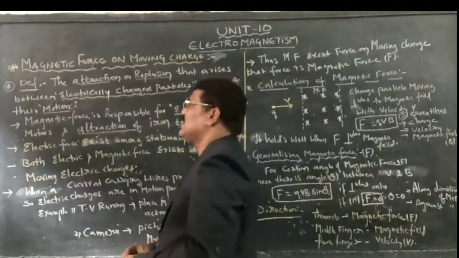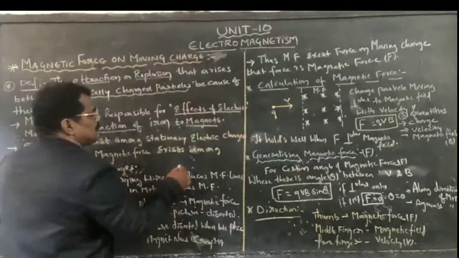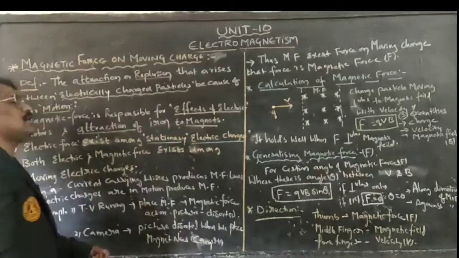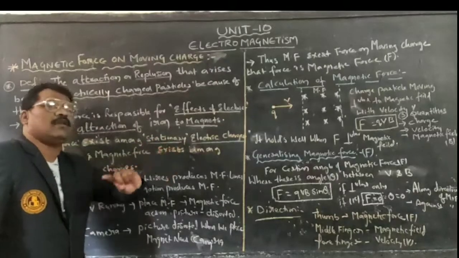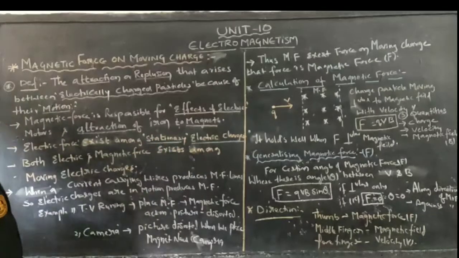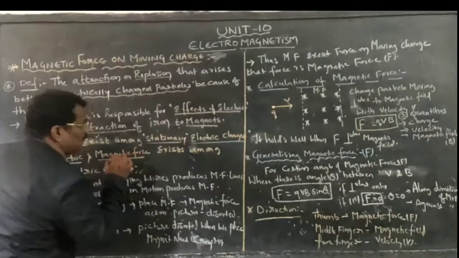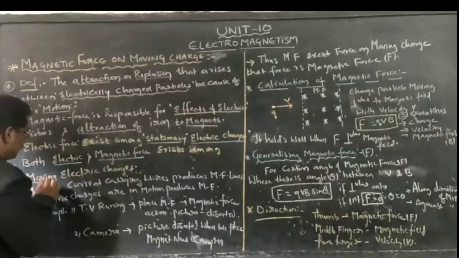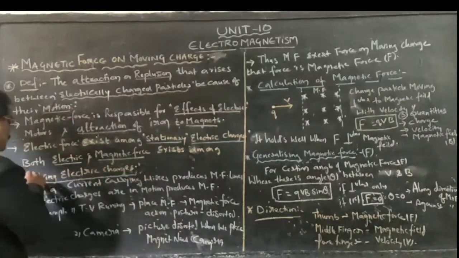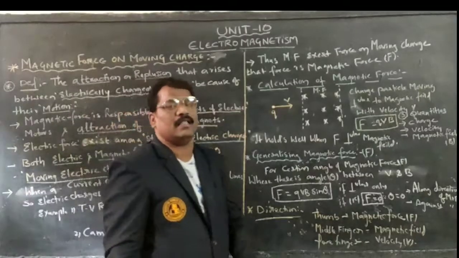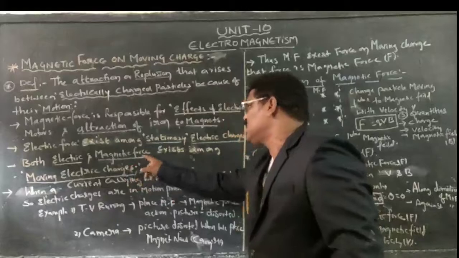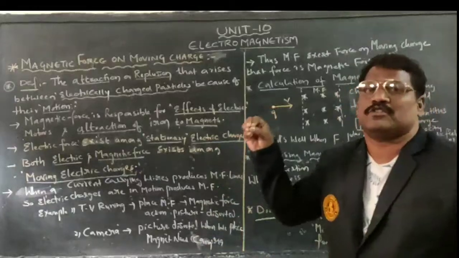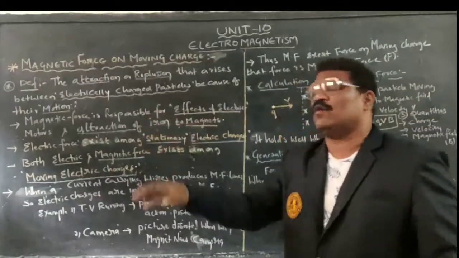Coming to electric force. Electric force exists among stationary electric charges only. They all are stationary; they cannot move from one place to another place. Whereas when both electric as well as magnetic force exist among themselves, they attain one nature, that is motion, moving electric charges. Magnetic force exists among moving electric charged particles. Magnetic force will exist on moving charged particles only.